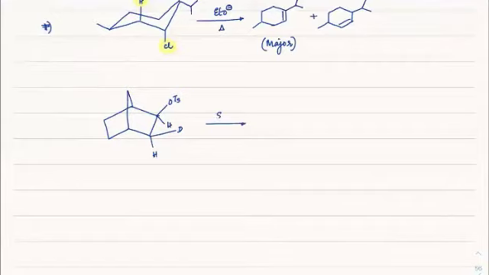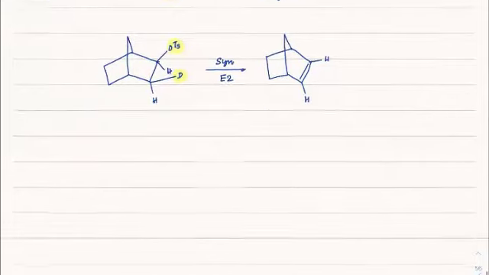So that's why they will go for syn elimination here, syn elimination of E2 kind. So what are the molecules that will go? You can see OTS and D. They will eliminate here. Hence, we will get a double bond here with H and H. So anti-elimination is never preferred because they will not come at the exact anti-periplanar arrangement that way.